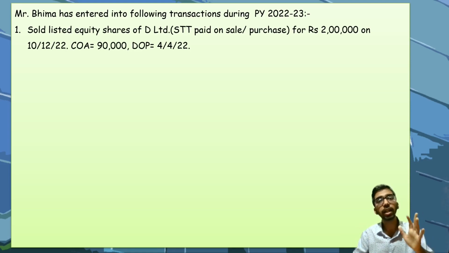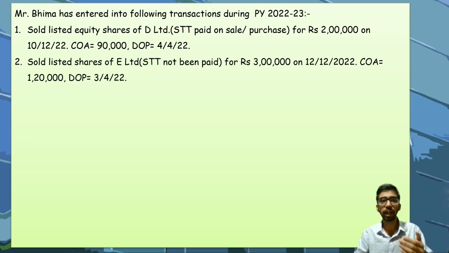Cost of acquisition is 90,000. Second, he has sold listed shares of E Limited where STT has not been paid. Remember, has not been paid, unlike the first, for 3 lakh. Its cost of acquisition is 1,20,000.